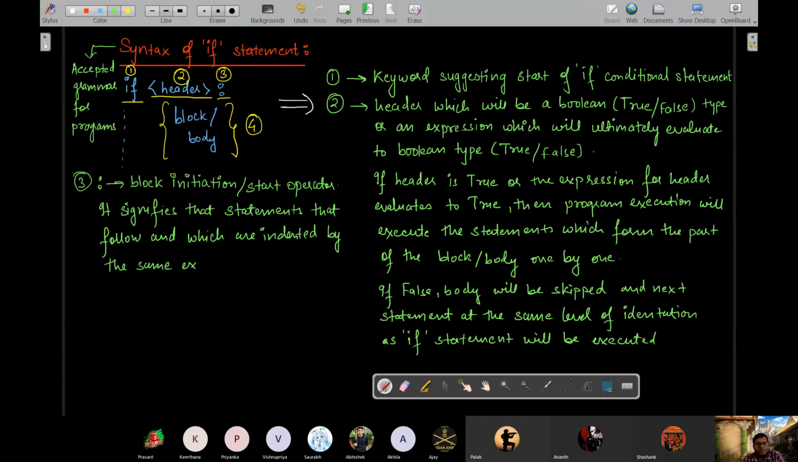If the English is a bit off, correct it later in the statements. Extent is to be treated as the body or block of the if statement.